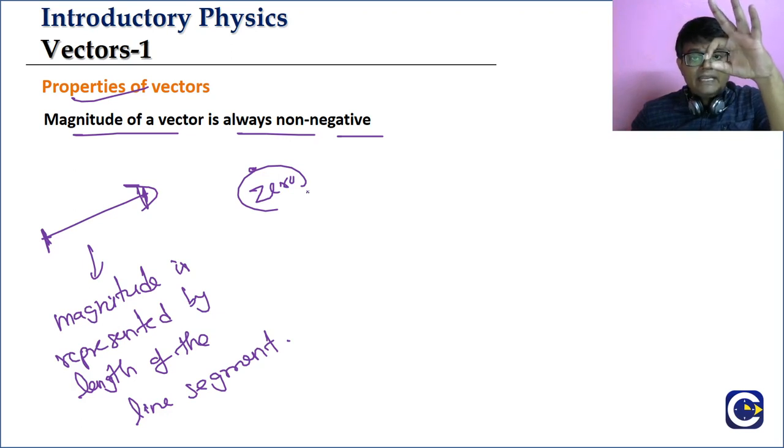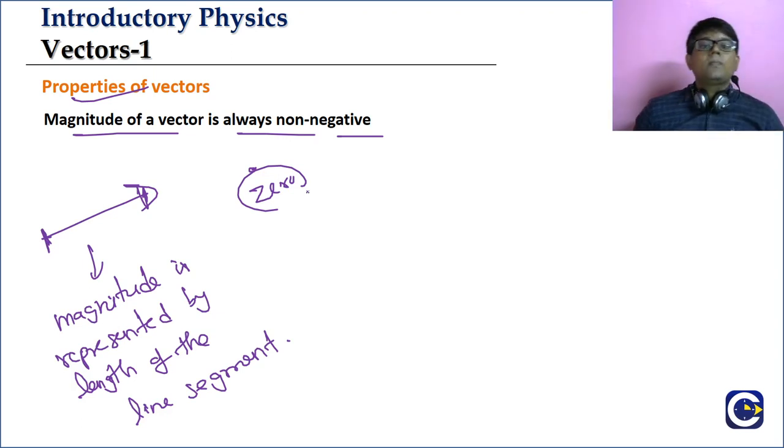You cannot have it negative, it will always be positive, or the least it can have is 0. So that is the reason we say the magnitude of a vector is always non-negative. It can be 0, but it will never have a negative value.